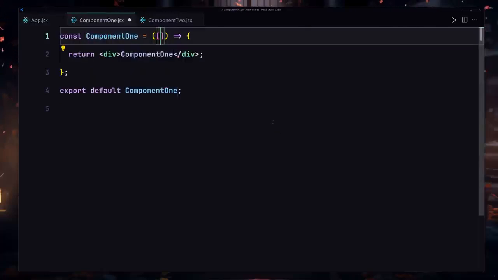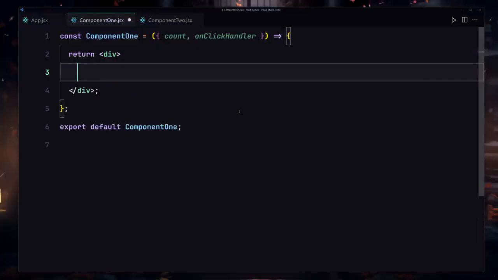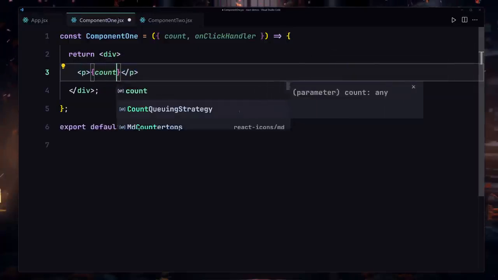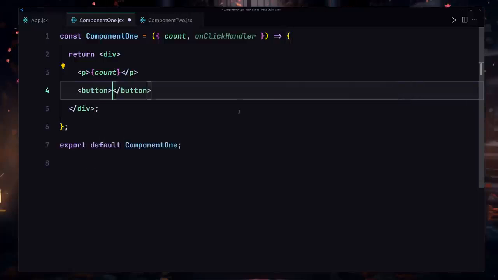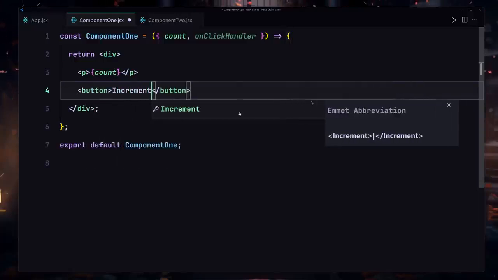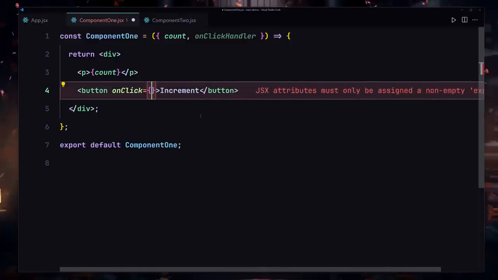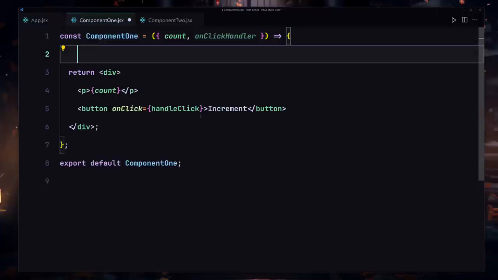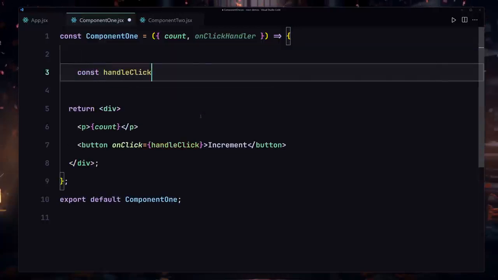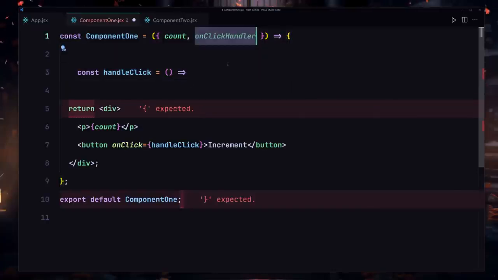To do that, I'm first going to destructure my props. So I'll use count and also the onClick handler right here, which is a function name. Now inside this component 1 div, I'm going to remove that and just write my paragraph, and render my count inside there. I'm also going to provide my button, which will say increment, and I'm going to pass my own click event handler, handle click, right here. I'm going to copy that, go to the top, and use our handle click. When somebody uses it, we are going to be firing this function.